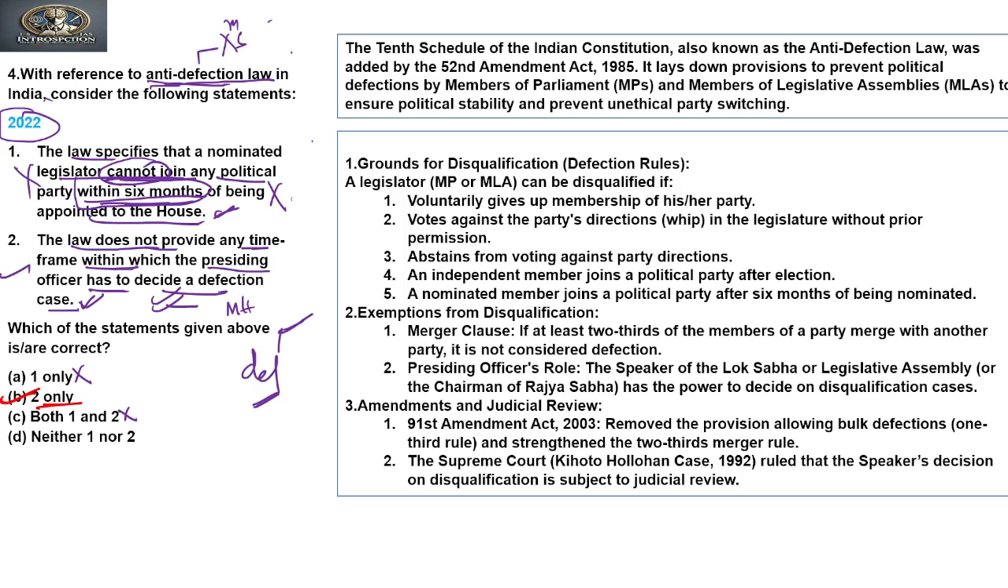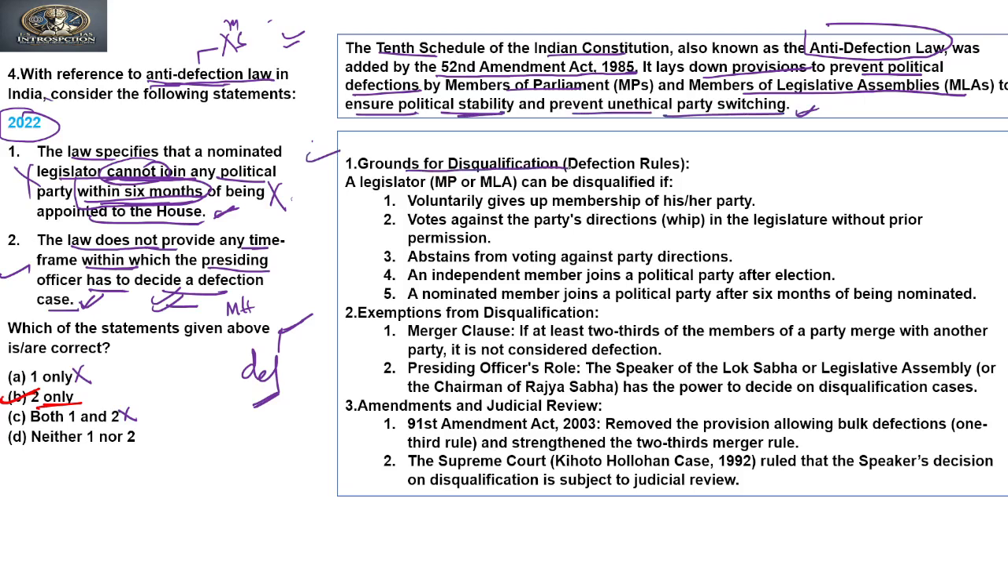Clear? Now if you see the explanation to this question, it says that the 10th Schedule of the Indian Constitution, also known as the anti-defection law, was added by the 52nd Amendment Act 1985. It lays down provisions to prevent political defections by members of parliament and members of legislative assemblies, to ensure political stability and prevent unethical party switching. Okay. Now, what are the rules?